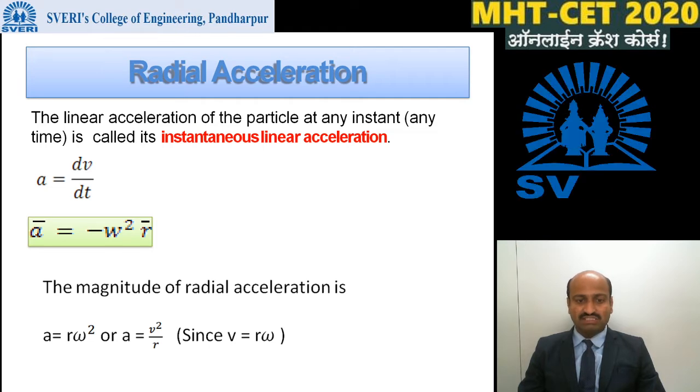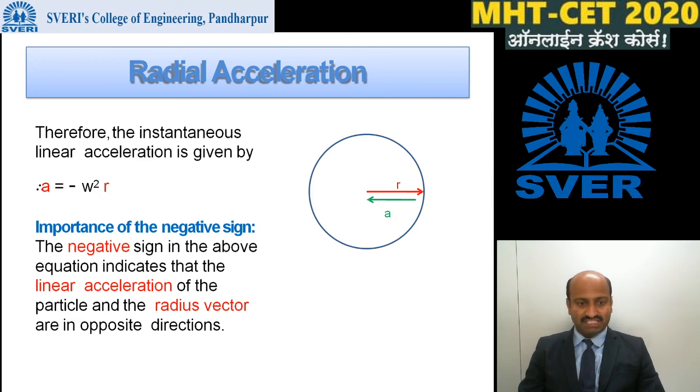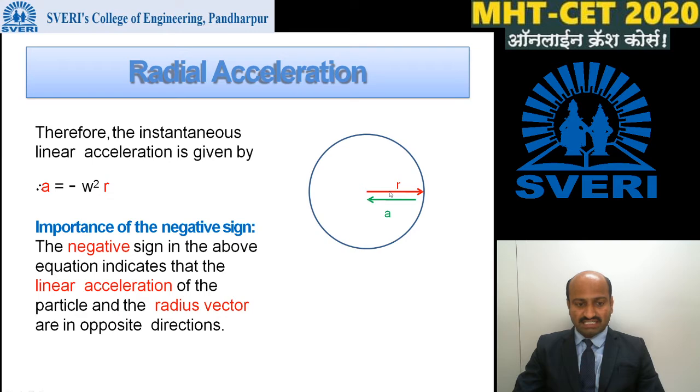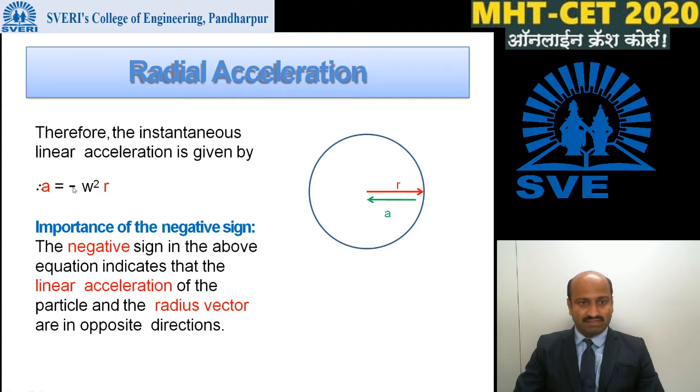In vector notation, this radial acceleration is given by a bar is equal to minus omega square r bar. Then the question arises: why is the negative sign introduced here? The negative sign in the above equation indicates that linear acceleration is always directed towards the center, and the radius vector is in the outward direction. The directions of both linear acceleration and radius vector are opposite. Hence the negative sign is introduced here, and radial acceleration is given by a is equal to minus omega square r.